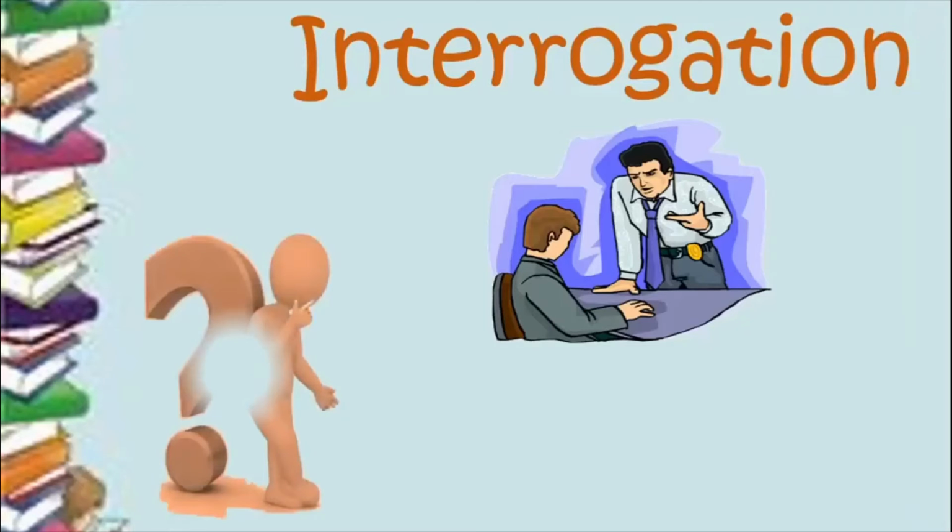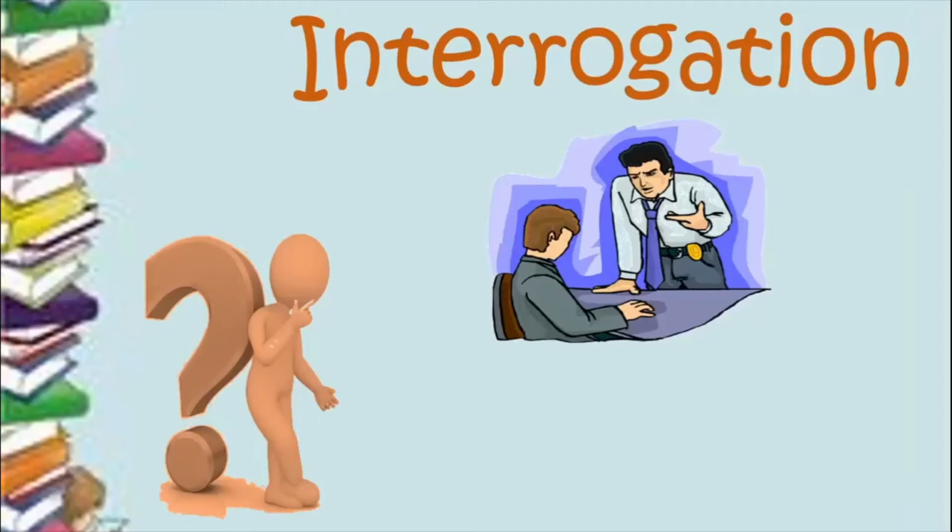So in a way, interrogation deals with the technique of questioning. But when it comes as a figure of speech, it is slightly different. Why do you interrogate someone? You interrogate someone in order to take out knowledge or information from that person. You want to know what's going on in the mind of that person.